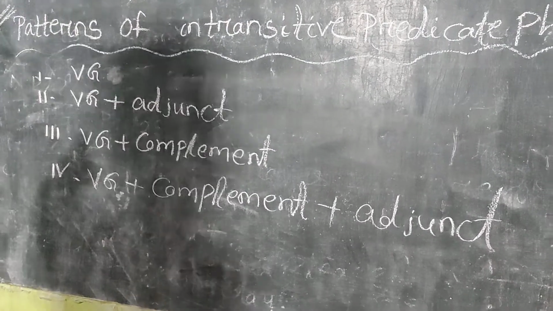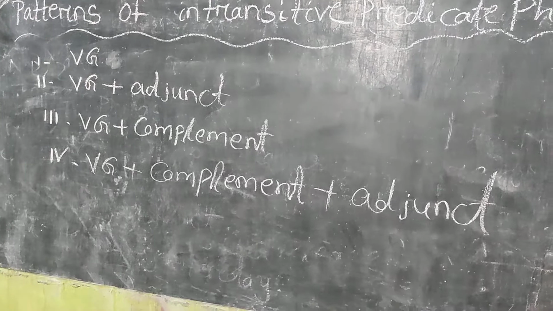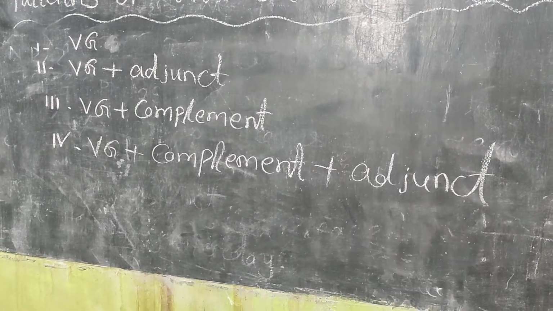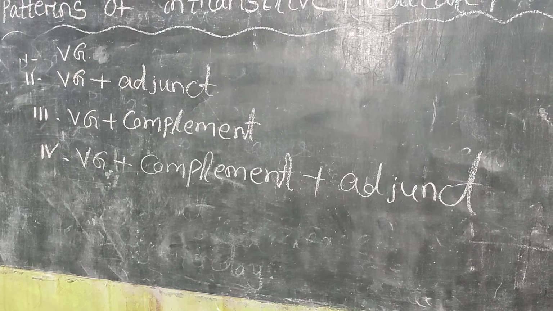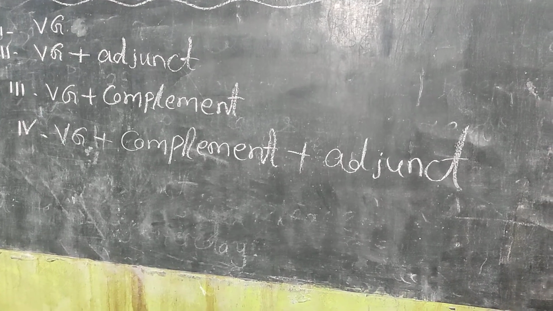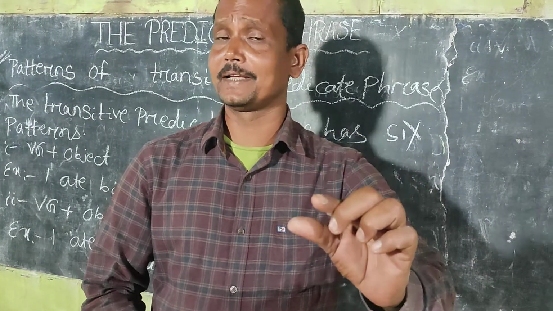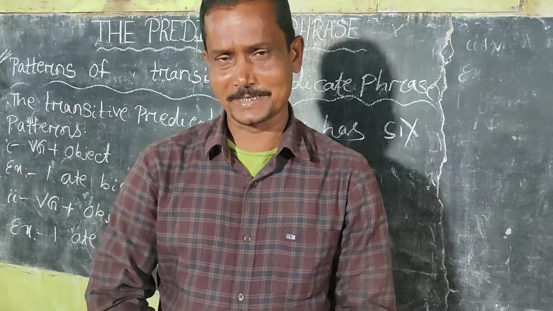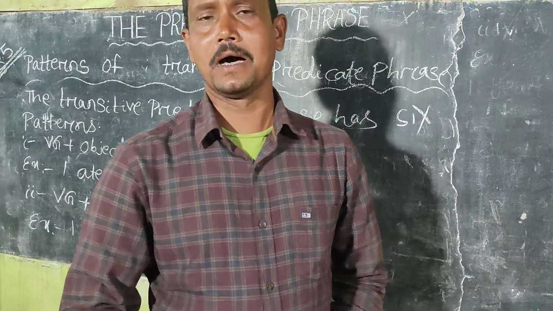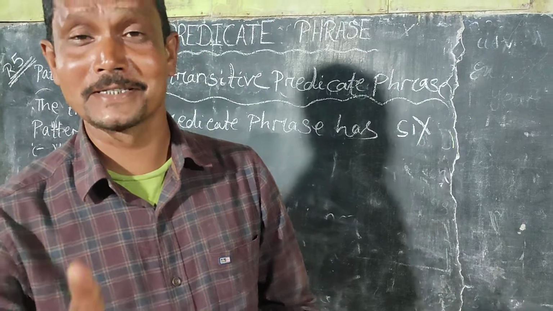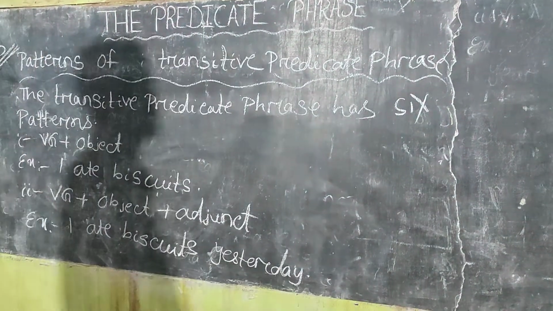Give a quick look at the patterns of intransitive predicate phrase. 4 types: BG, second one BG plus adjunct, third one BG plus complement, and the fourth one BG plus complement plus adjunct. The intransitive predicate phrase has 4 patterns, but the transitive predicate phrase has 6 patterns. What are the 6 patterns of transitive predicate phrase?